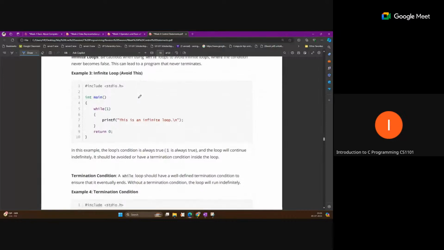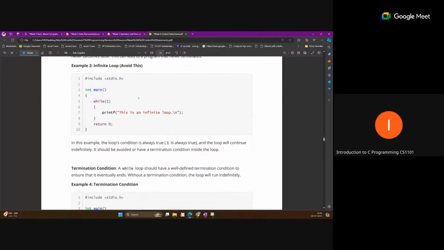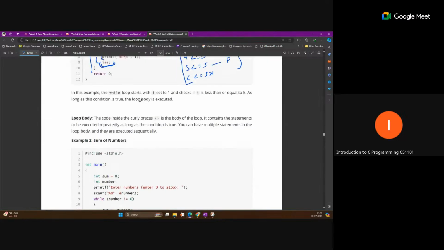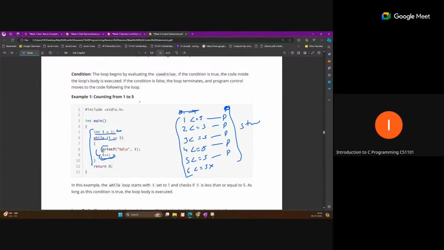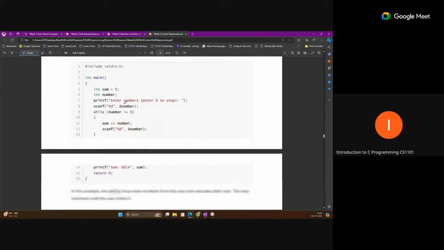So this is some example. Yeah, this is the infinite loop condition. If we are performing a while loop with condition 1, or suppose we missed this one. In the previous example, if we missed this line, then this code will not update. Every time it will stay 2, and it will run infinitely.